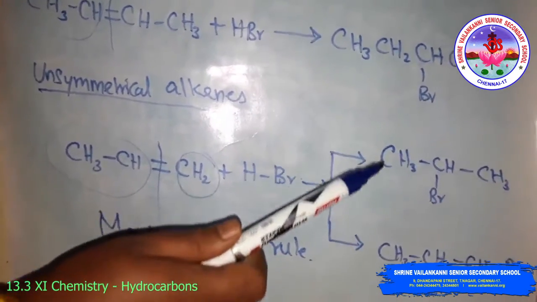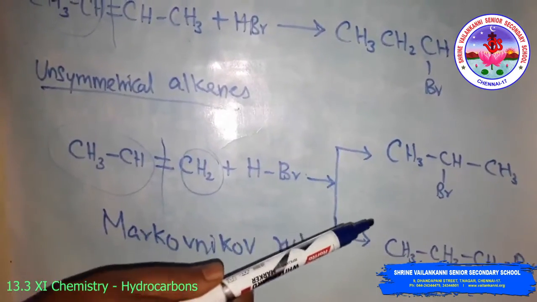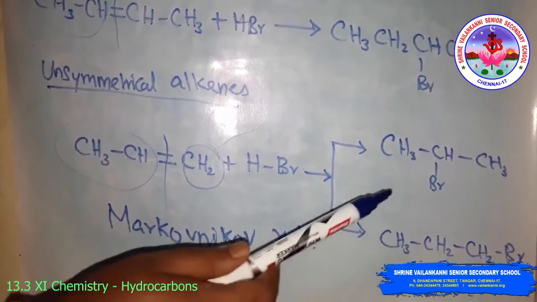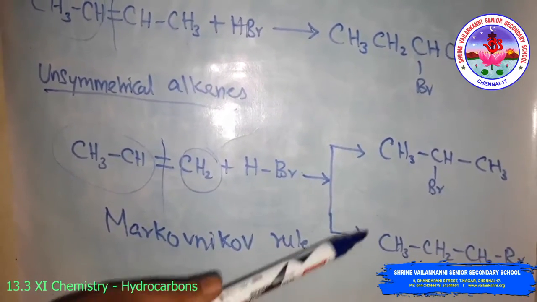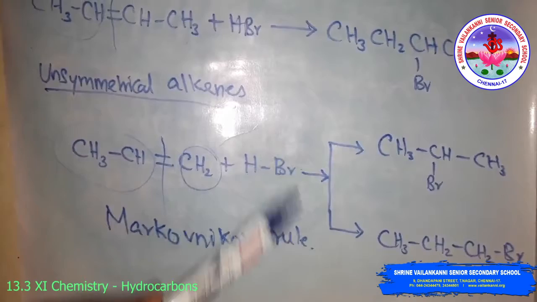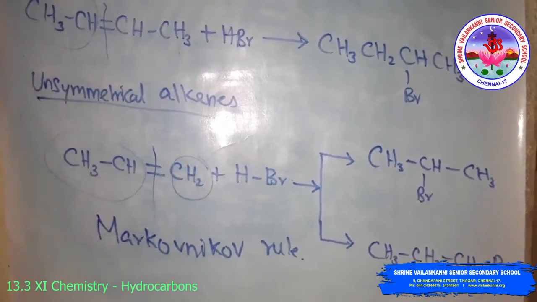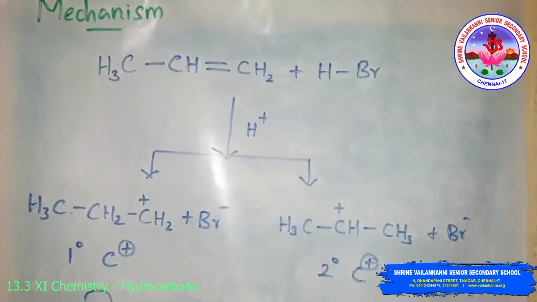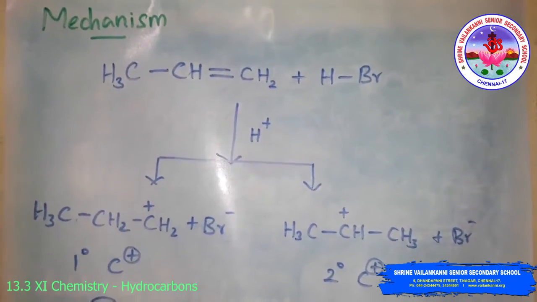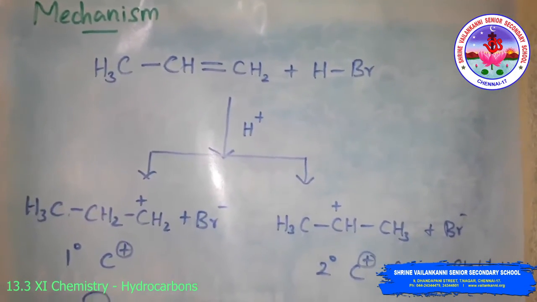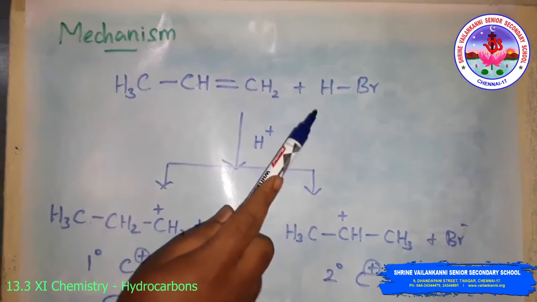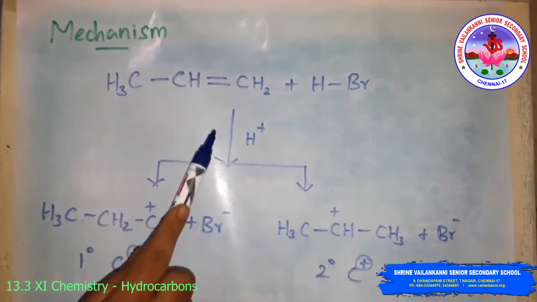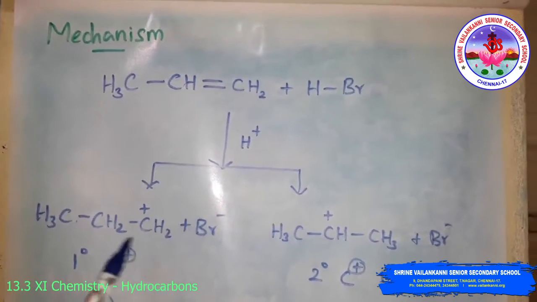The generalization of the Markovnikov rule can be better understood in terms of the mechanism of the reaction. Now we will see the mechanism of the Markovnikov addition reaction. Hydrogen bromide provides an electrophile, the H+, which attacks the double bond to form carbocations like this.